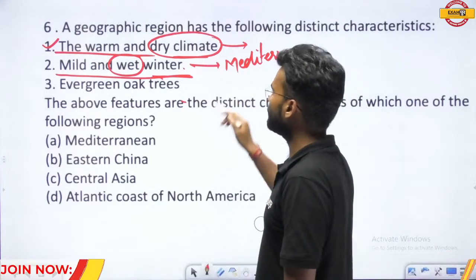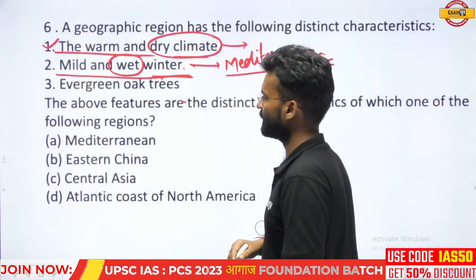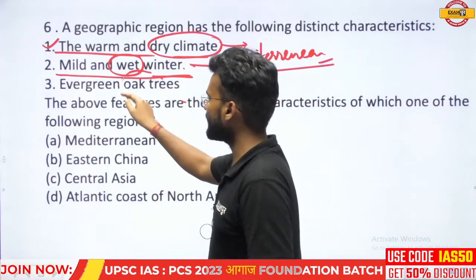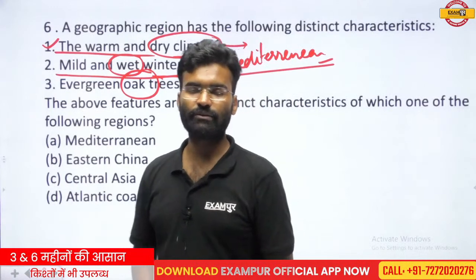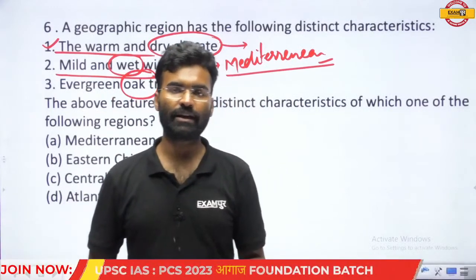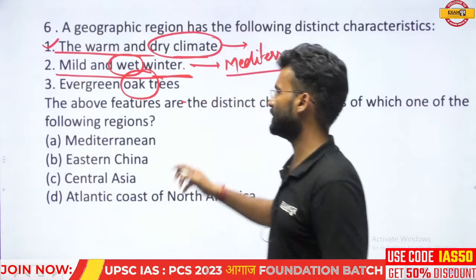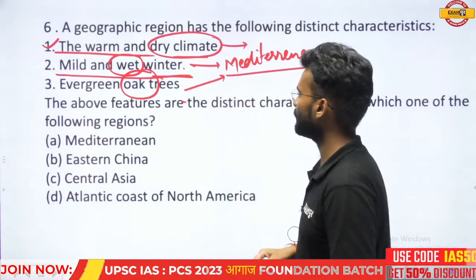So mild and wet winter condition means the Mediterranean climatic condition. Evergreen oak trees. This type of oak tree is the main characteristic of the Mediterranean climatic zone. So on the basis of the third point, you can also derive the answer to this question.